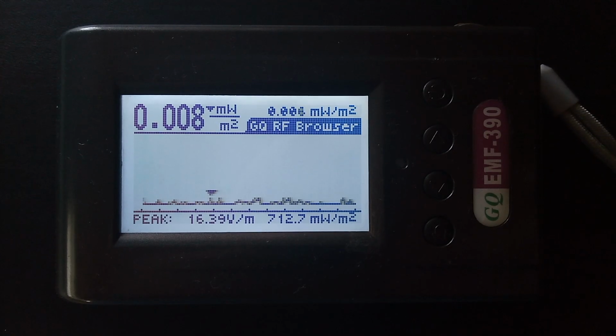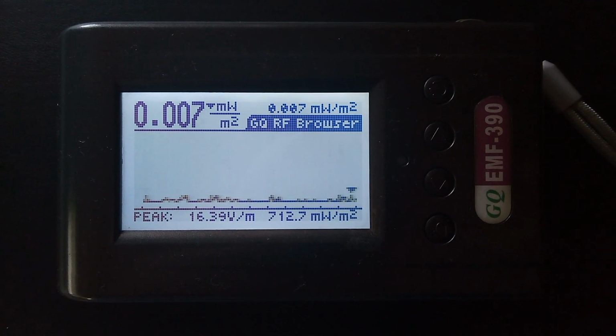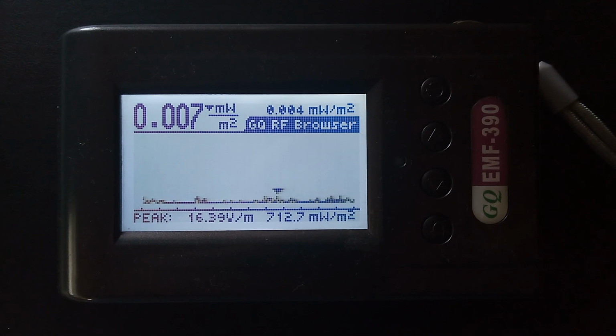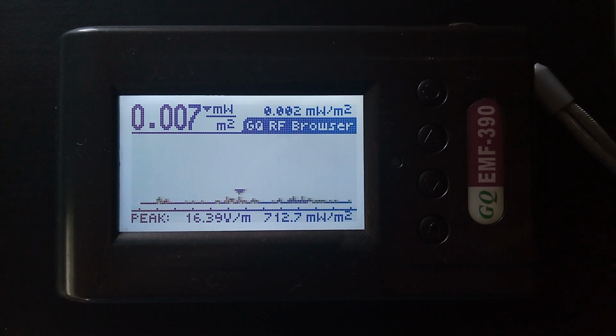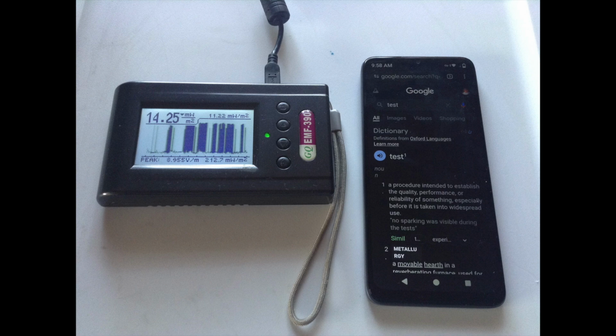To do this, I'd need to conduct a few tests with an RF meter. We have a GQ EMF 390 RF meter that I used for my tests. It measures and logs wireless exposure in milliwatts per meter squared. I used a few wireless devices to test streaming a show, uploading a file, doing a video chat, going live on Facebook, and talking on the phone.